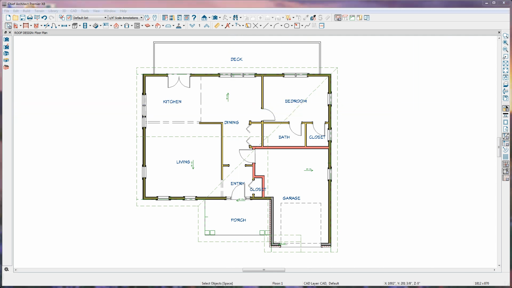So as we've discussed, there are several dialogues that affect how the roof will build, whether you're building the roof automatically with the Build Roof tool or manually building your roofs. We'll be using these dialogues as we show you how to build different roof styles in additional videos.